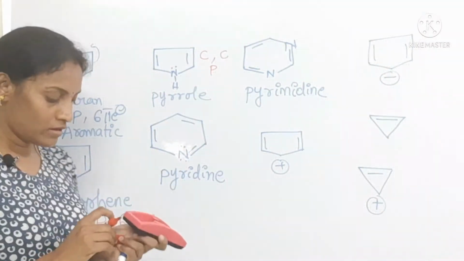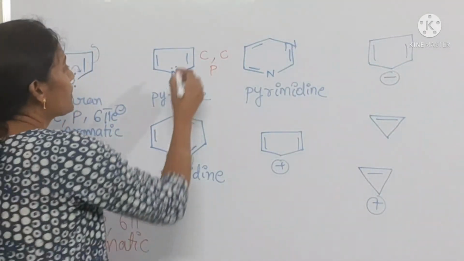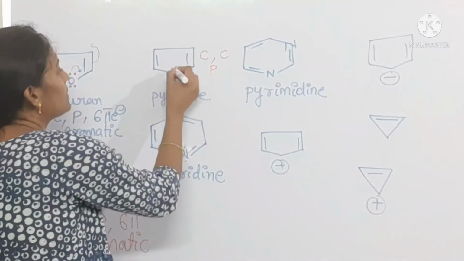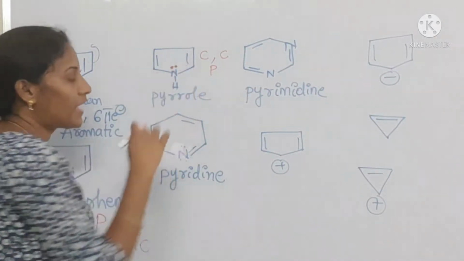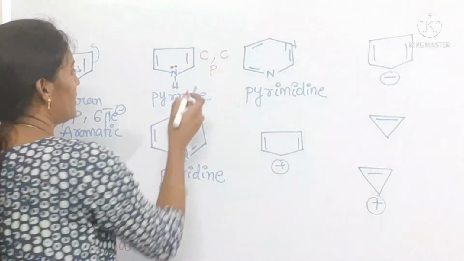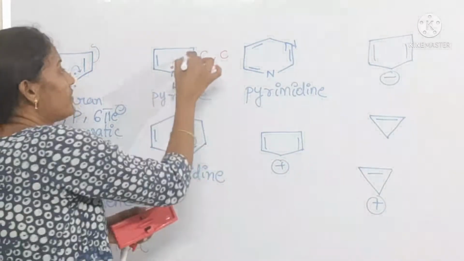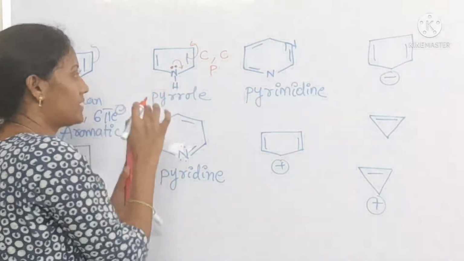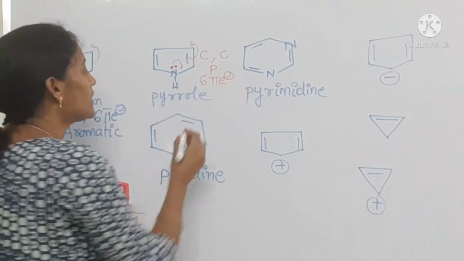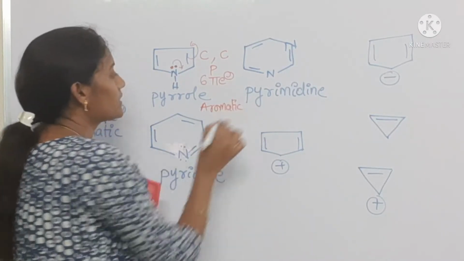Here the number of pi electrons you can try to calculate. How many pi electrons? 4 pi electrons are there, but the lone pair present on the nitrogen atom will also be involved in delocalization of pi electrons, so that those are also involved in resonance if this double bond shifts towards that side. So here 6 pi electrons are there, so it is an aromatic compound. Pyrrole is the aromatic compound.